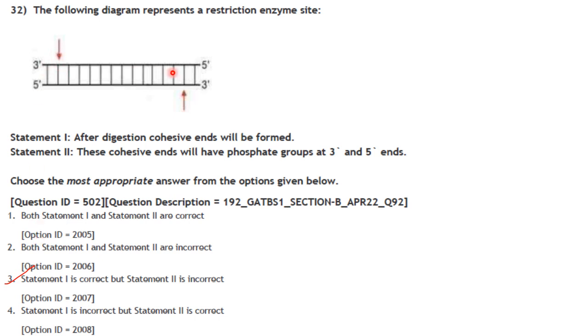If you cut over here, it will cut over here. You will get cohesive ends. These cohesive ends will have phosphate group at 3' end and 5' ends. Again, the statement is incorrect.